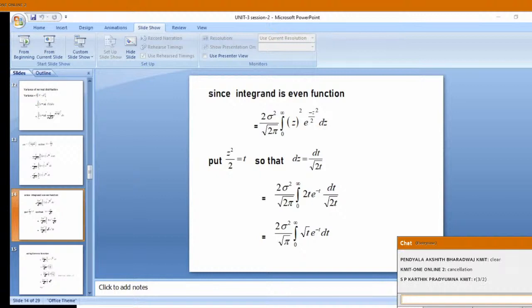Now what we can use, you tell me. Those who Bharadwaj told, you have learned gamma function. Okay, already. Pradyumna, Karthik has written gamma 3 by 2. Yes. We will rewrite it. If you are ready, I am changing the slide. Rohan has used that property of gamma also. Good. And one next gamma half, what it is?